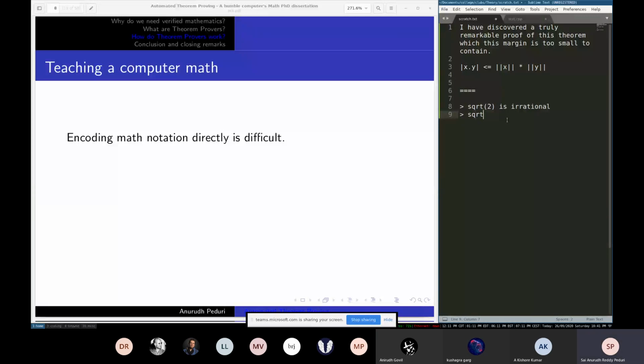So one thing you can say is that irrational is basically going to be R minus rational.